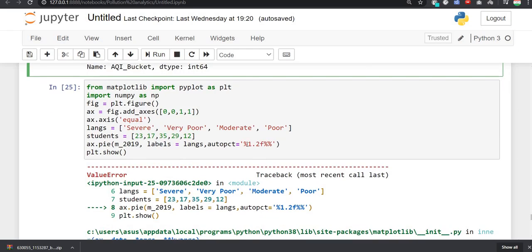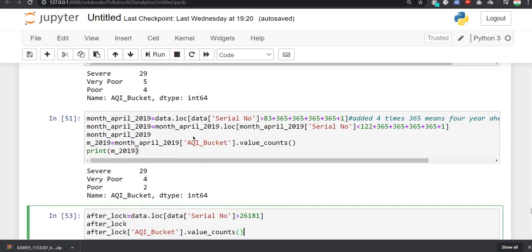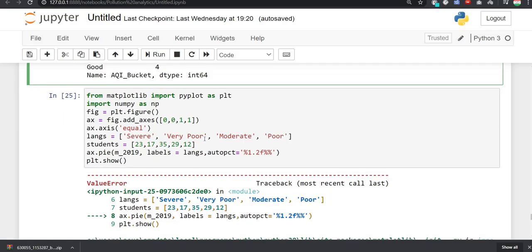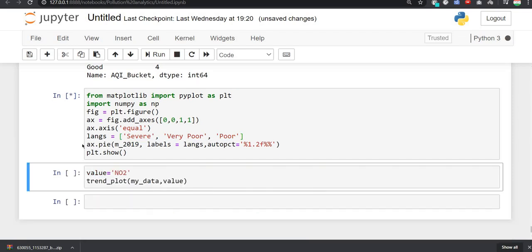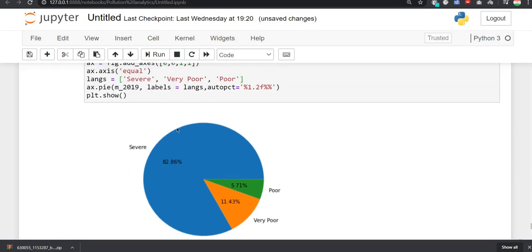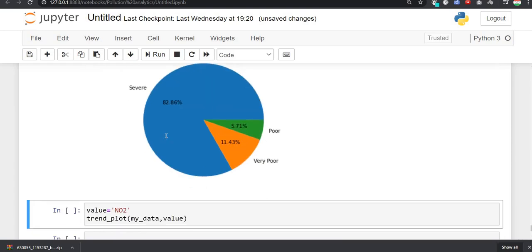So now after getting all these things, we will see it for the year 2019. And since 2019 has severe, very poor and poor, we will remove one more column and we will draw a pie chart for that. This column is not having any value, so you can see that in the year 2019, 82% or 83% of air quality was severe, and poor 5% and very poor, which is not very good, as you can see from this graph.